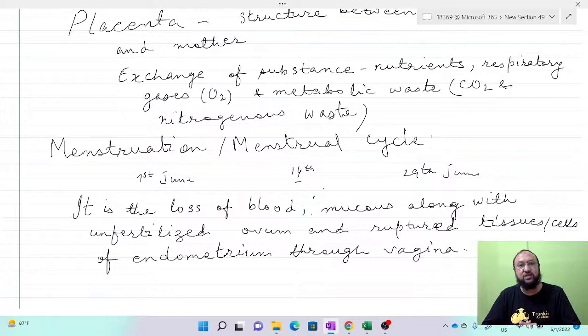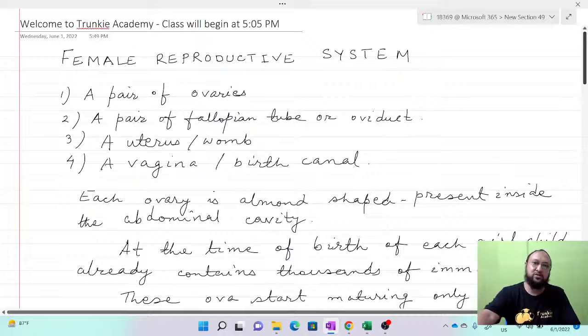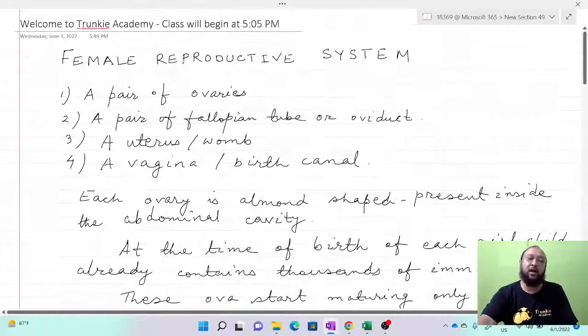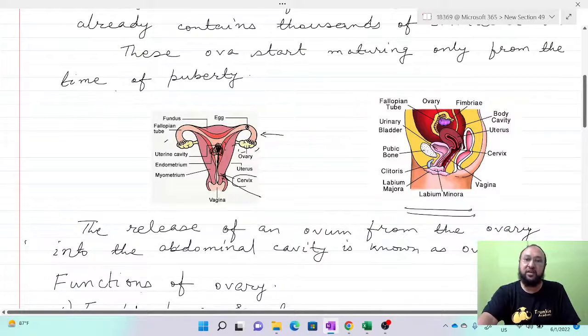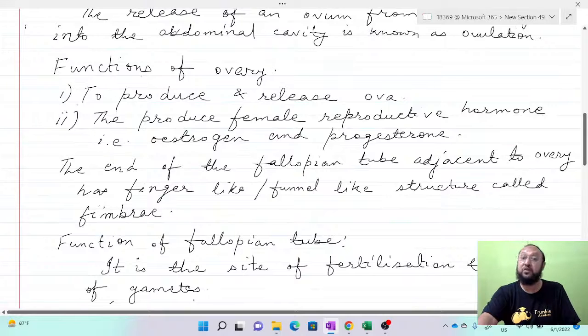What did we study today in the female reproductive system? The parts of the female reproductive system: a pair of ovaries, a pair of fallopian tubes or oviducts, the uterus or womb, and the vagina or birth canal. I showed you the picture diagram and told you the structure and functions of each of these structures and how they play an important role in the female reproductive system, how they contribute to reproduction and the formation of the offspring, or the child.